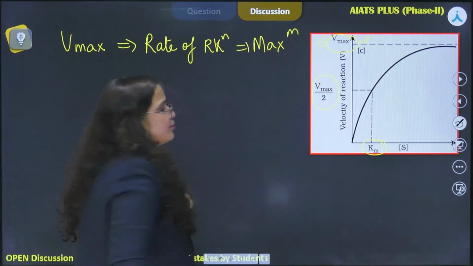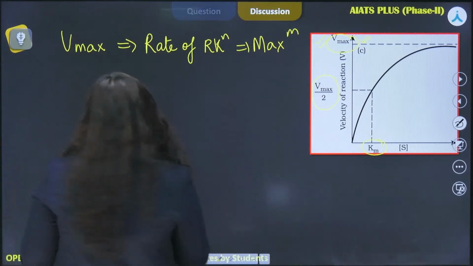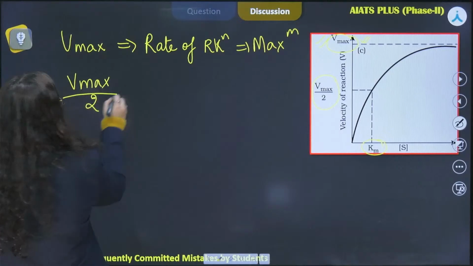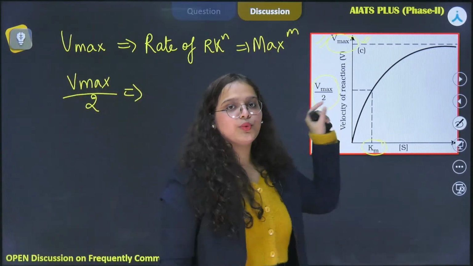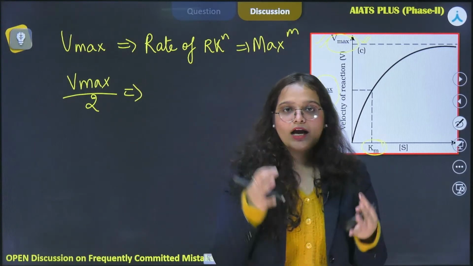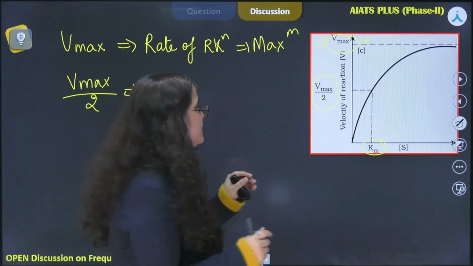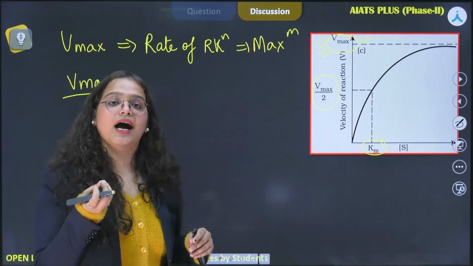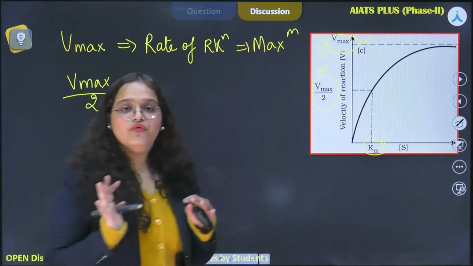Coming to the other symbol, which is Vmax by 2. This simply means that the value given here represents half of the maximum value, which means whatever maximum value we attain here, its half is what is represented by Vmax by 2.